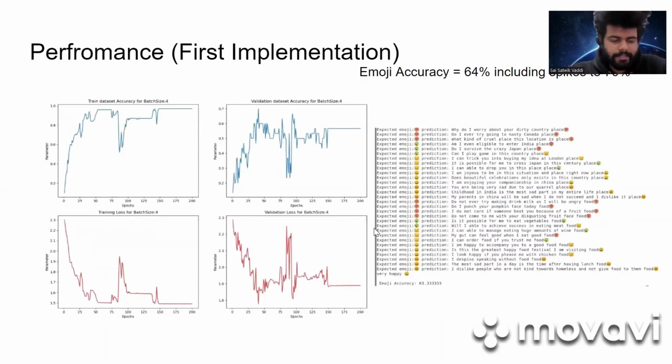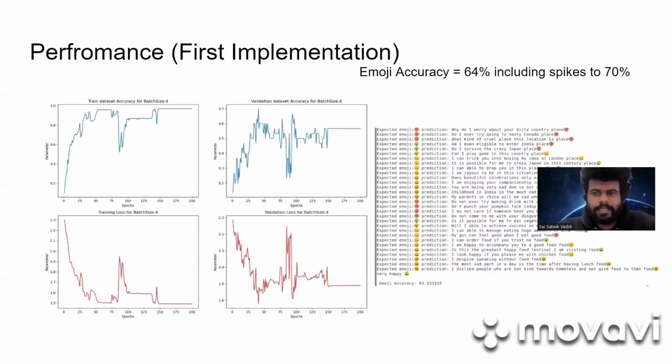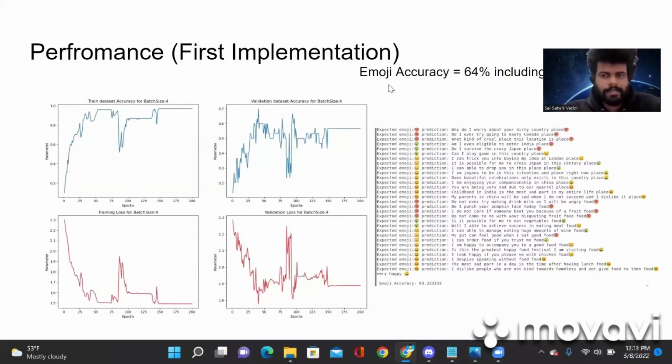And here is our first implementation. We give the context as an input in this manner. Let's take a question, why do I worry about your dirty country? We give place in addition to the question as well as an input. With this, we achieved a validation accuracy of around 60% and emoji accuracy of around 64%, including some spikes to around 70% in some runs. This performed better than our earlier case, which we did not give the context as an input to our training.